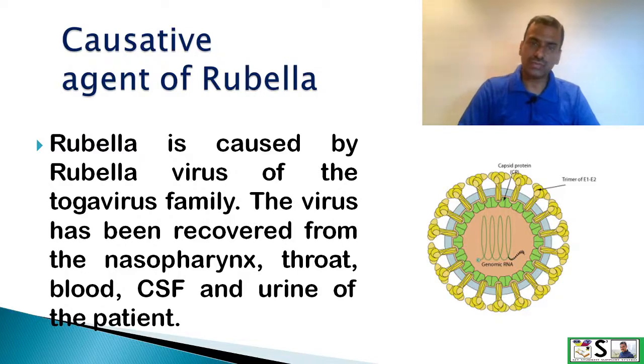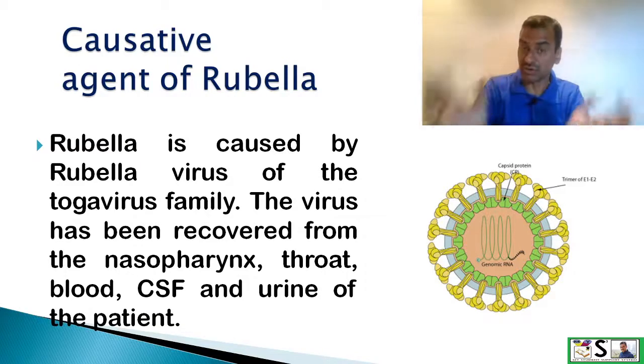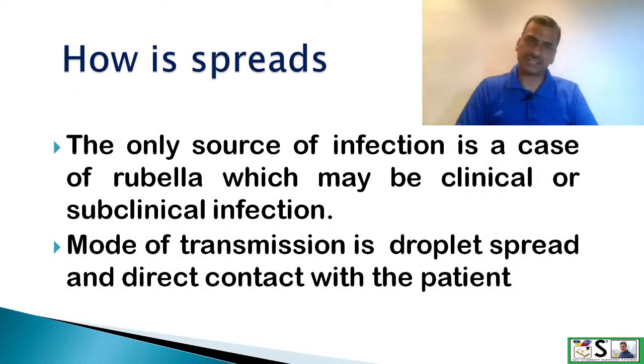What is the causative agent of rubella? Rubella is caused by a virus, rubella virus of Toga virus family. The virus has been recovered from the nasopharynx, throat, blood, CSF, and urine of the patient. Means it is found at these places. How does it spread? The only source of infection is a case, or we can say patient of rubella, which may be clinical or subclinical. Mode of transmission is droplet spread or droplet infection and direct contact with the patient.